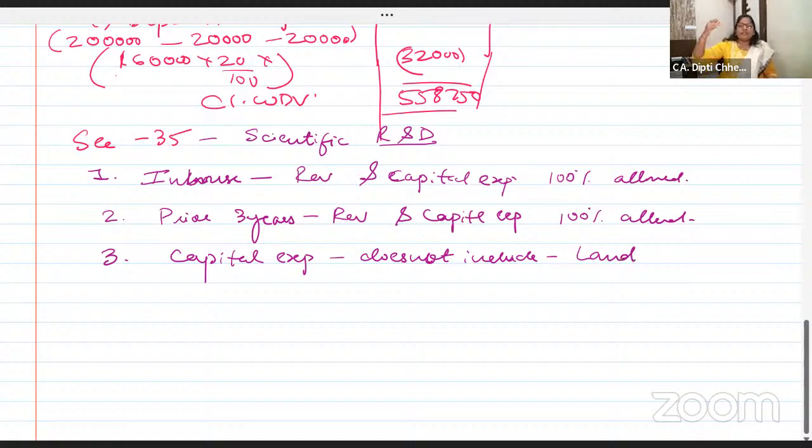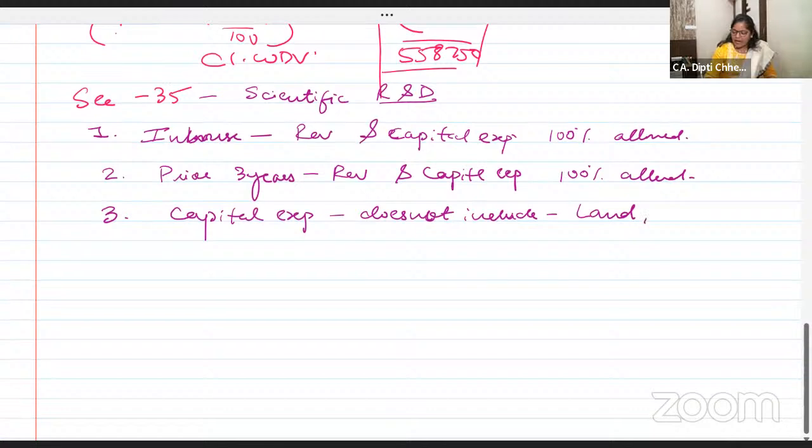Suppose you've purchased land and you are using land also for scientific research, it's not going to be allowed. Yeah, so it does not include land. Next is your investment, goodwill, share scripts, and all that. If you're buying for the research purpose or anything, then also no cost is allowed. Other than that, capital expenditure are allowed.